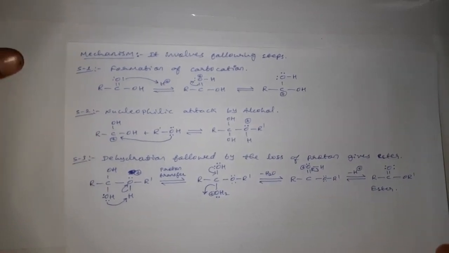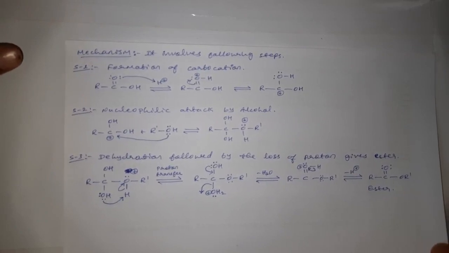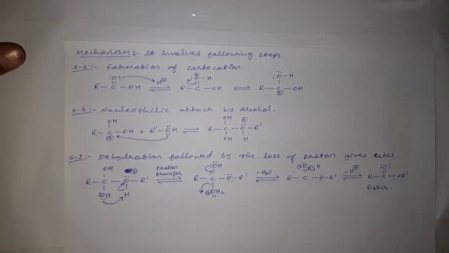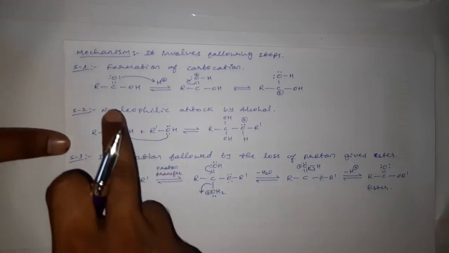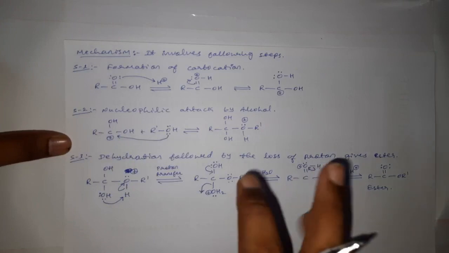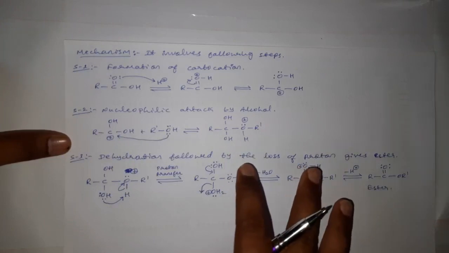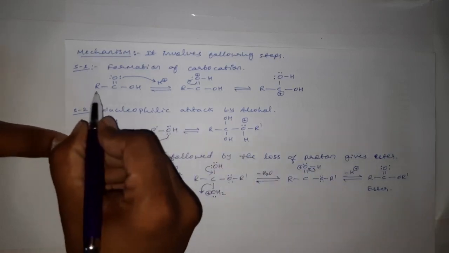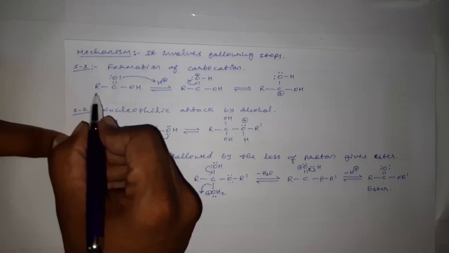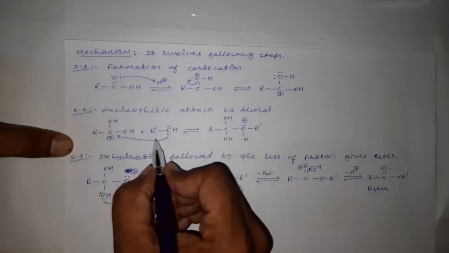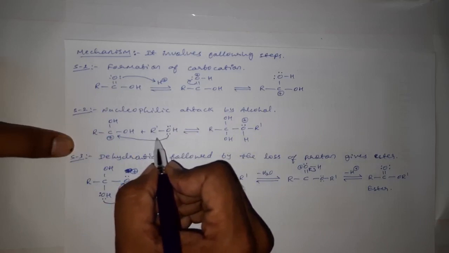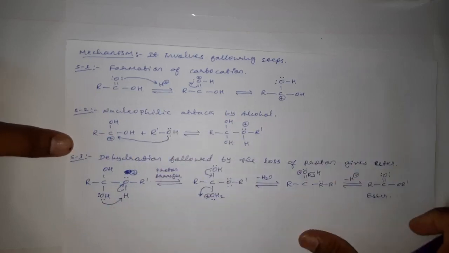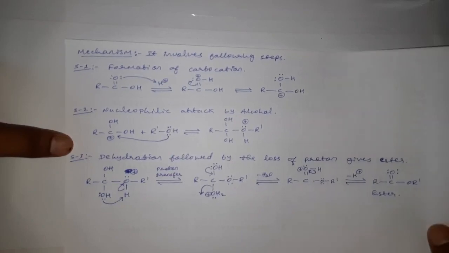And in exam, if they ask generally, for example, explain the mechanism of esterification, then we can take this one as a mechanism. Or if they are asking particularly explain the mechanism of esterification with an example, then here in place of R we have to take some particular examples like CH3 or C6H5 or something, and in place of R' also we have to take some particular examples like CH3, C2H5, like that. Okay, this is all about the reaction mechanism for esterification.